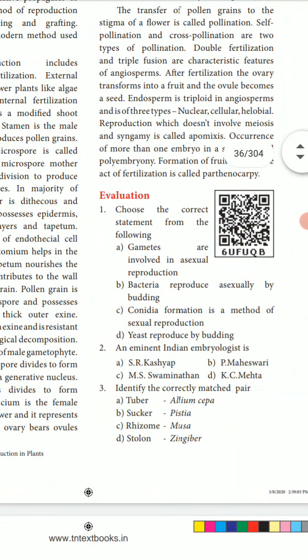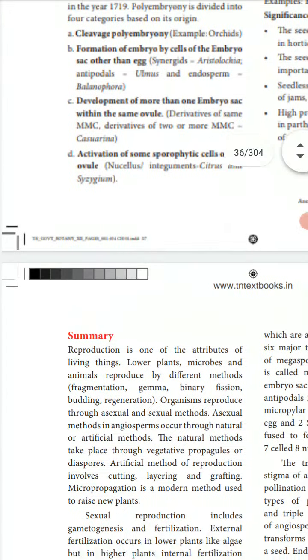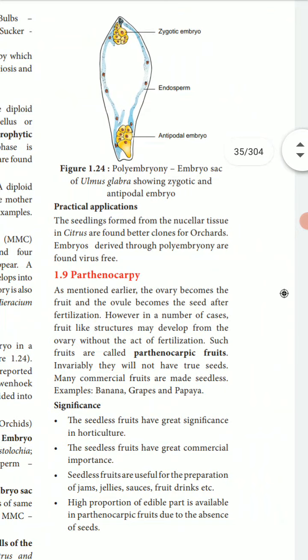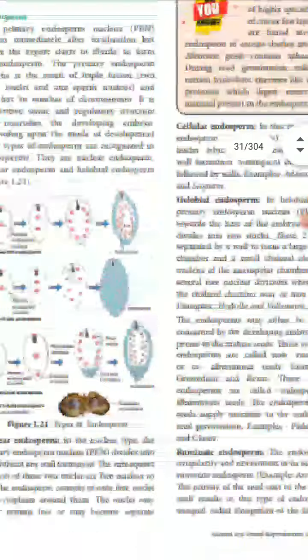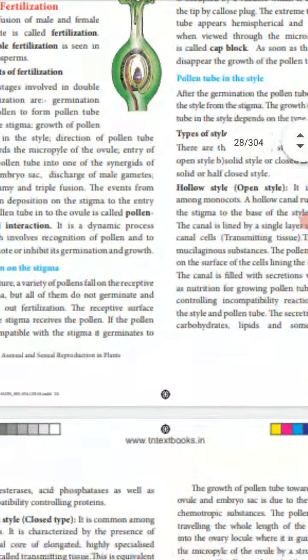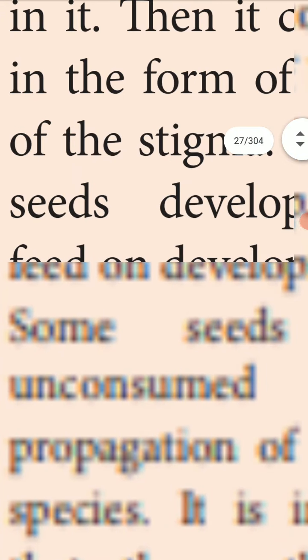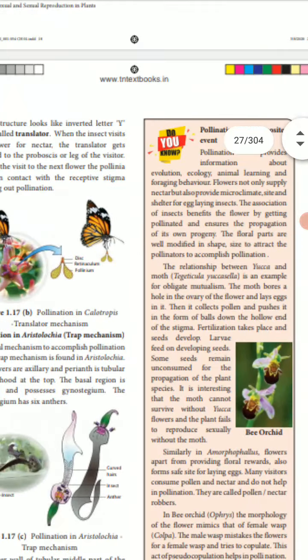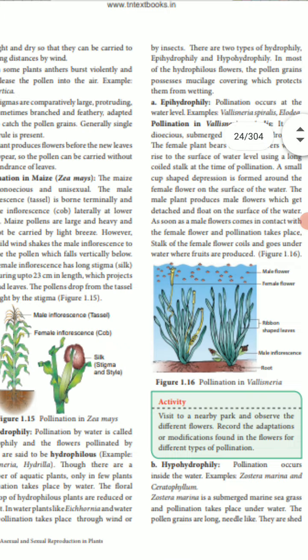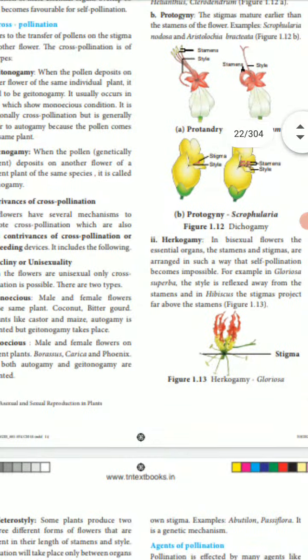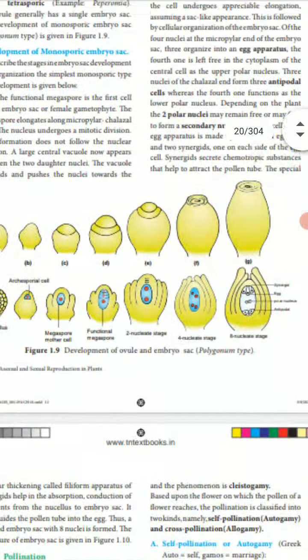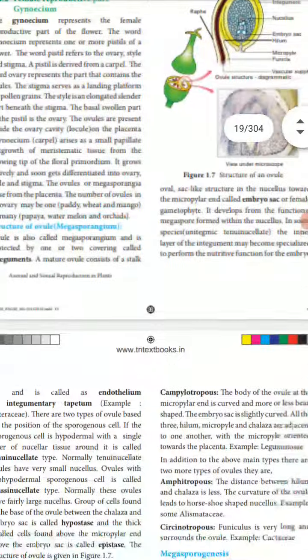Okay, this is the summary of parthenocarpy. So now the summary of the chapter. This chapter is on asexual reproduction in plants.